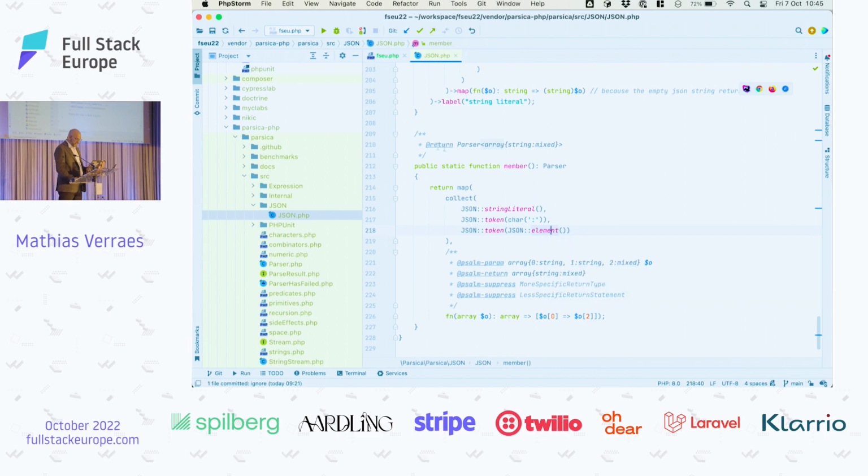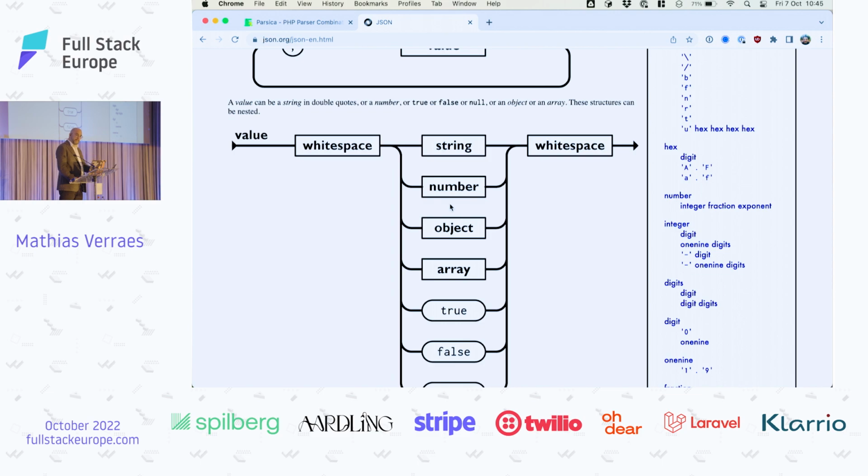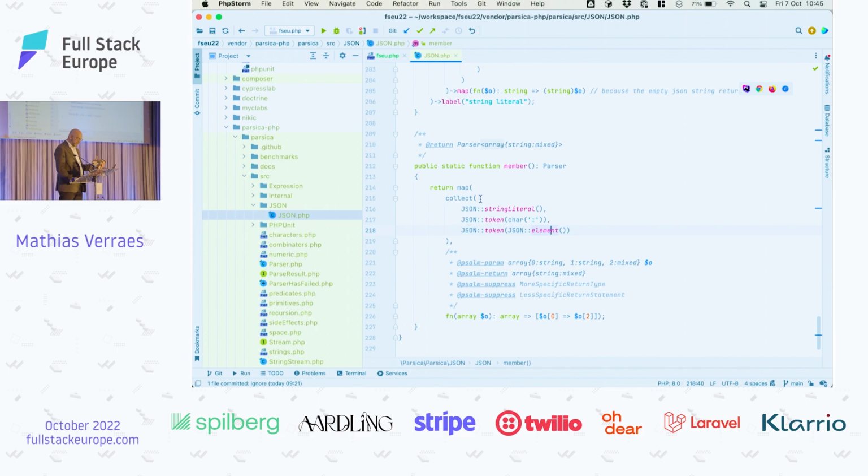So you see how the structure of our parser mimics the structure of how this thing is actually constructed, right? So it becomes a very natural way of describing the structure you're parsing, and then on top of that, you can sort of map it directly into the data structures you want. Typically, how you use an existing JSON parser is that first you have a generic JSON parser parsing it and returning an object structure, and then you're actually doing work with that object structure.